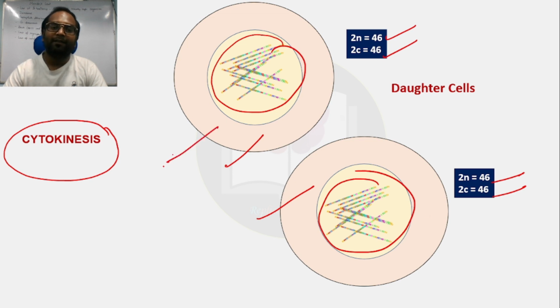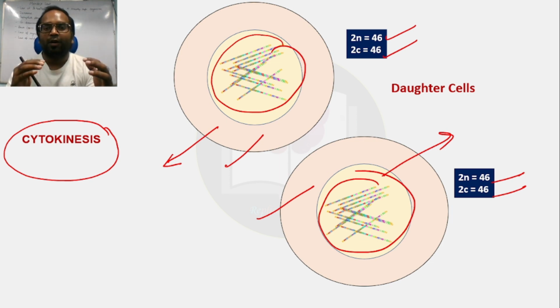Now this cell will again enter the G1 phase, S phase, G2 phase, and then M phase, and this cell will also independently enter G1, S phase, G2 phase, and then M phase. So this cycle of division continues, and this is how the separation of chromosomes occurs.